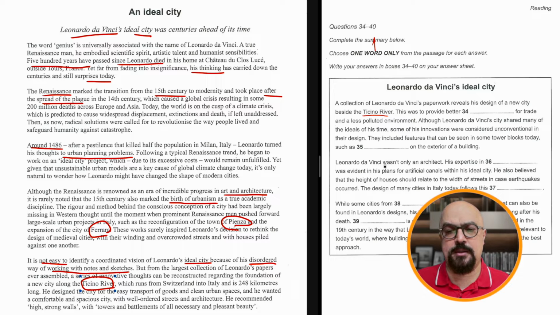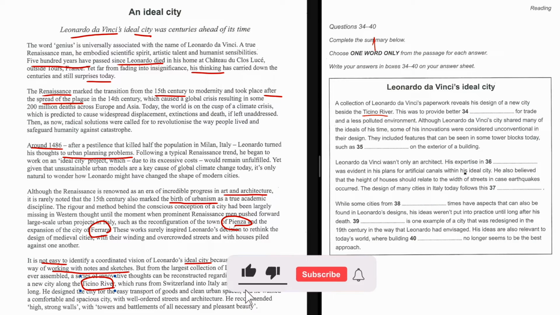It was also believed, so this seems to be from a separate paragraph, right? Artificial canals, that's the key word. Also, they also believed that the height of houses should be related to the width of the street in case earthquakes occurred. Interesting. Design of many cities in Italy today follow the same, blah, blah. While some cities from old time have aspects that can also be found in other design, his ideas weren't put into practice until long after his death. Okay, this is an example of a city that was designed in the 19th century in a way that, okay, so really no longer seems to be, okay, I get the idea. So it seems like it's summarizing different paragraphs here.